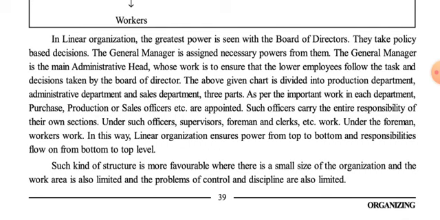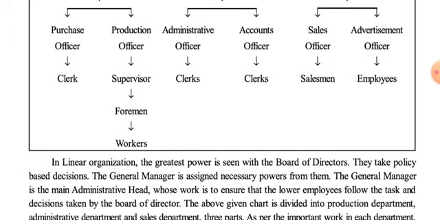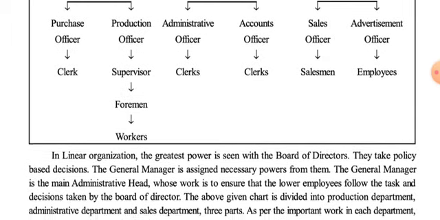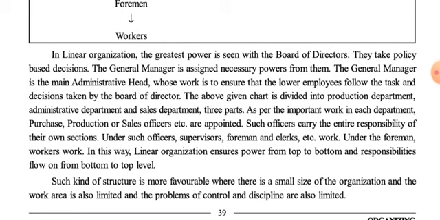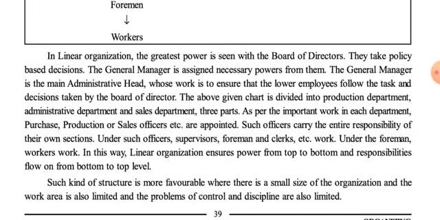Under such officers, supervisors, foremen and clerks, etc. work. Like here we can see under the production officer, the supervisor, foremen and workers are working. Under the foreman, workers work. So under an officer, supervisors, clerks, salesmen, employees are working. Under the supervisor, the foreman is working, and under the foreman, the workers work.